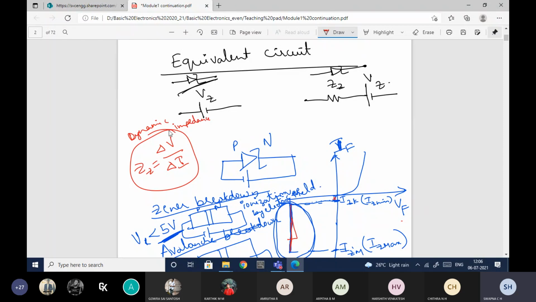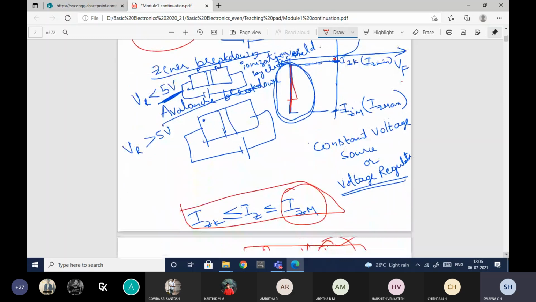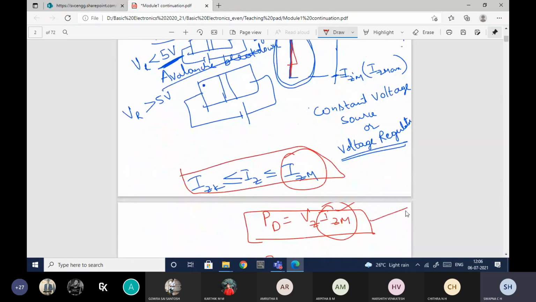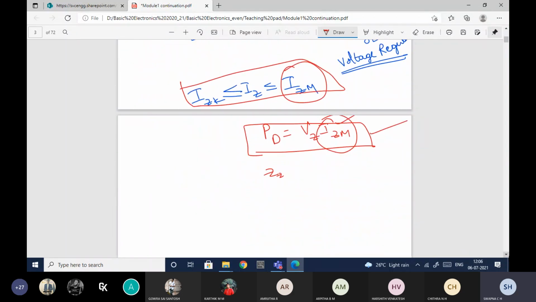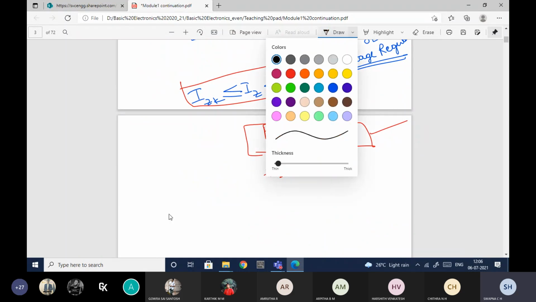So all of this that I have discussed now was already discussed, except this equation. This equation I didn't give you yesterday, and today I have given you. Except this, everything else I have already discussed. And if you have the Zener diode in the circuit, then you can take its equivalent circuit.